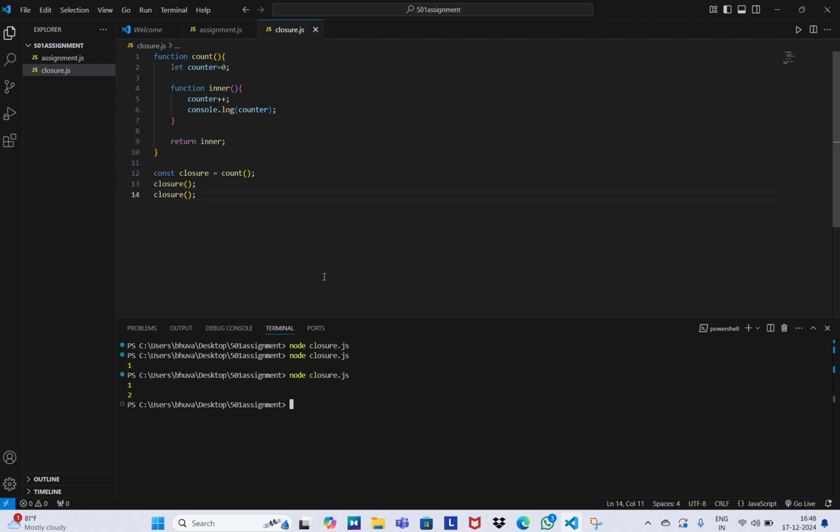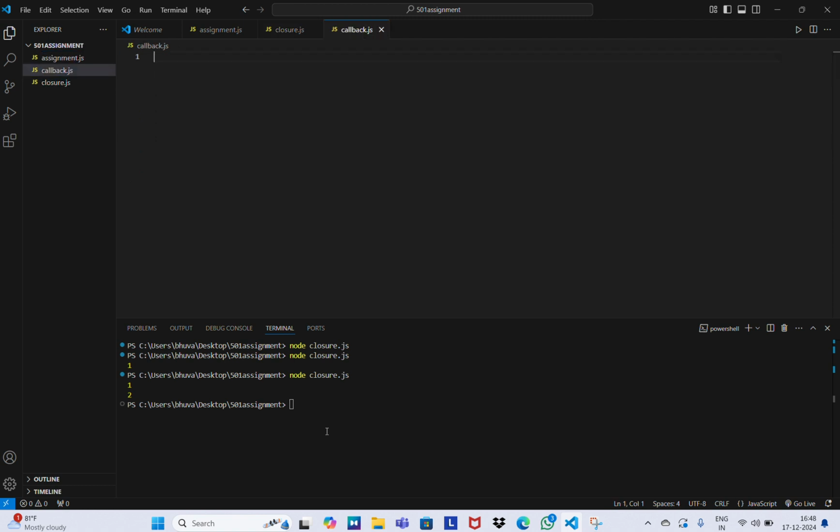The next concept that I want to discuss is a callback function. Generally, a callback function is very important and plays a crucial role in backend development. When we are dealing with applications that use Node.js, we can see a lot of callback functions in each part of the code. A callback function is nothing but a function that is passed as an argument inside of another function. Let me explain this with an example.